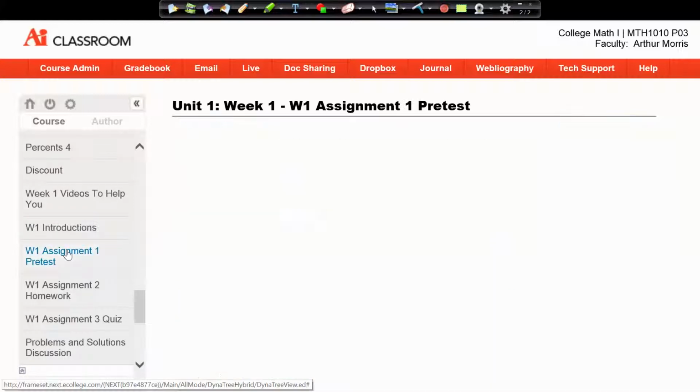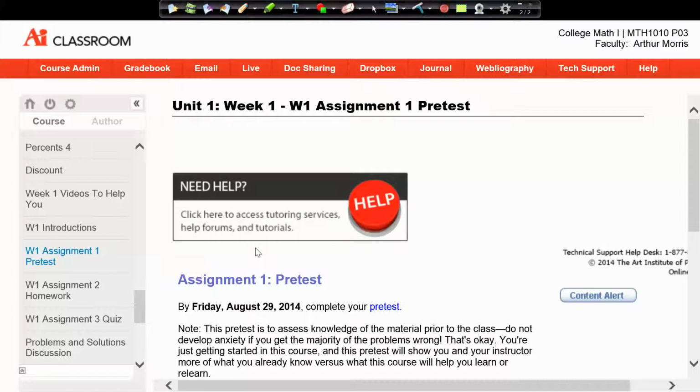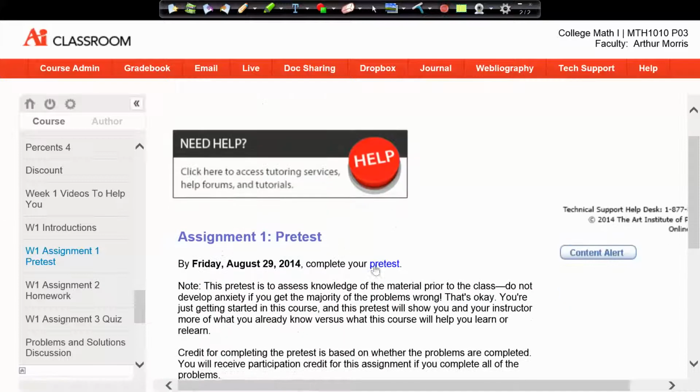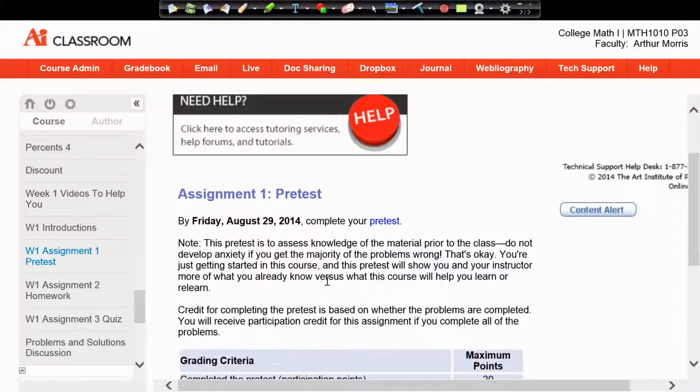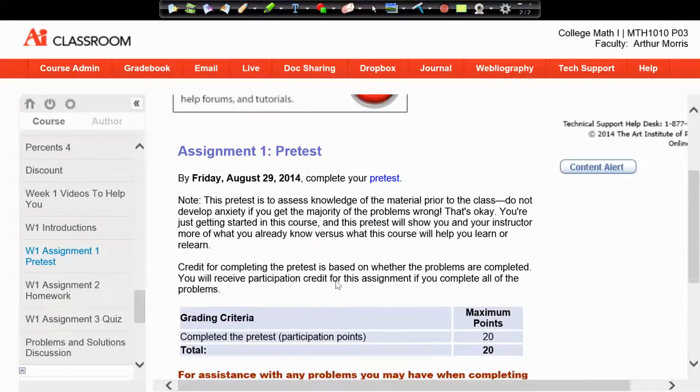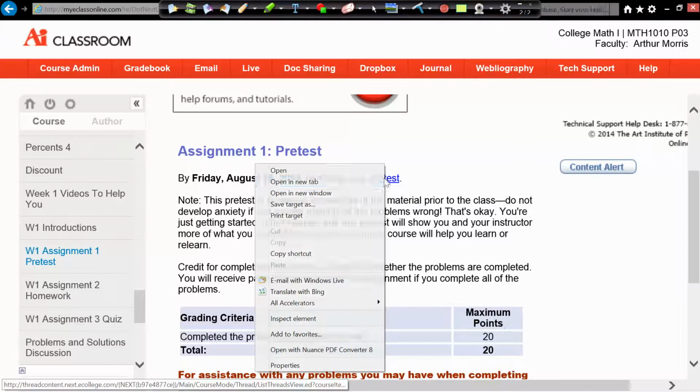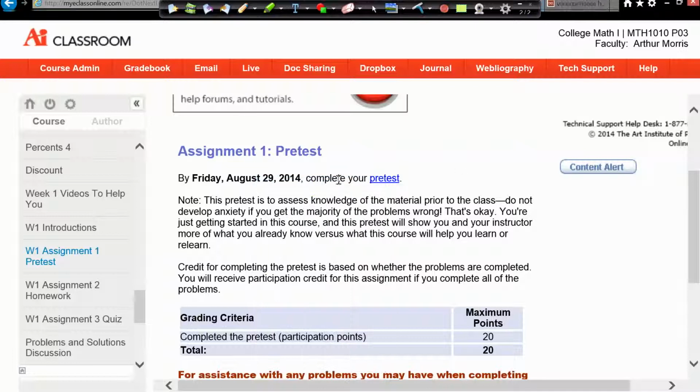And then you have the week 1 pretest. The pretest is what it says it is. Your score will be based on you completing the pretest on time. Once you click the pretest tab, you see it says by Friday, August 29th, complete your pretest. It just assesses your previous knowledge, nothing that counts against you. As long as you complete the pretest, you will get 20 points. Now, once you click on pretest, a little tip: I like to right-click and open in a new tab so I can always get back to this page.